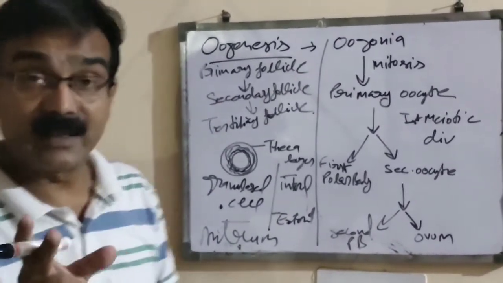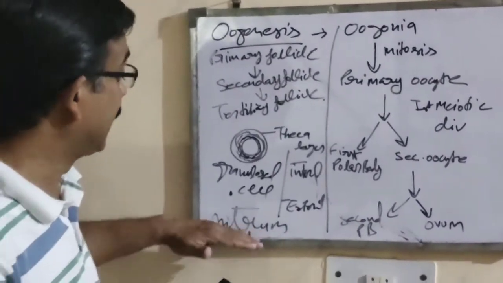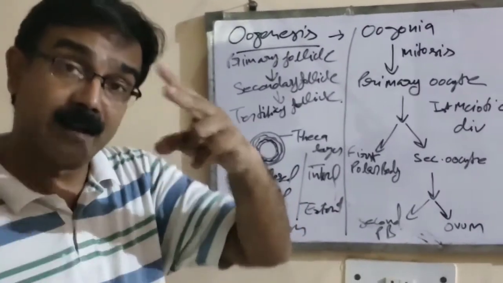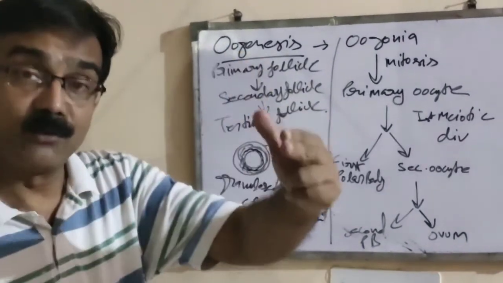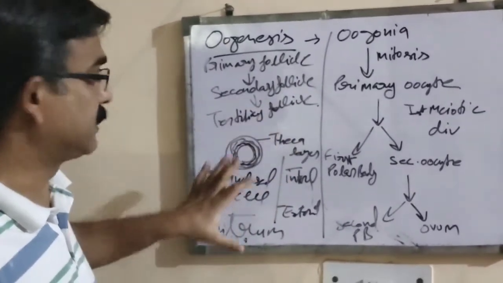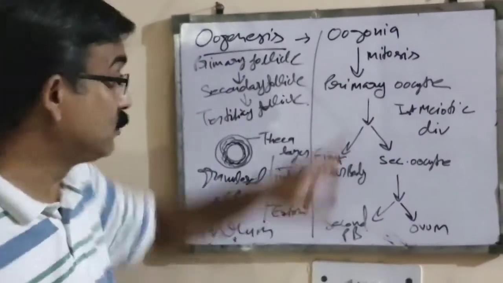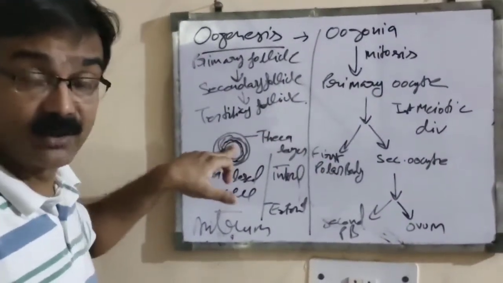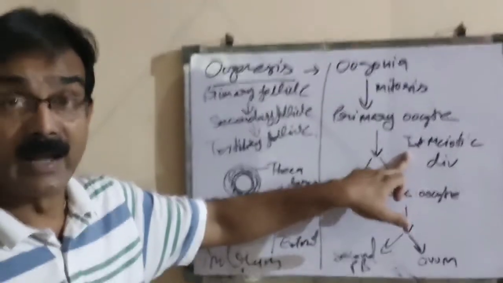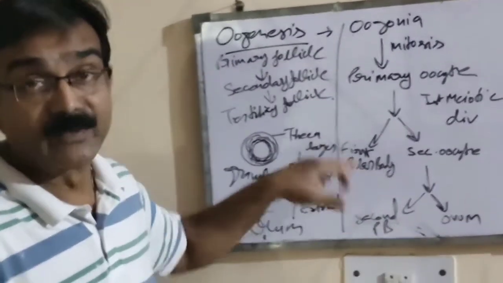That tertiary follicle is characterized by a fluid-filled cavity, the antrum, and the theca divided into two layers. Innermost is theca interna and outermost is theca externa. At this stage, till the stage of tertiary follicular development, the primary oocyte that remains inside these follicles has completed its first meiotic division and developed a secondary oocyte and first polar body.